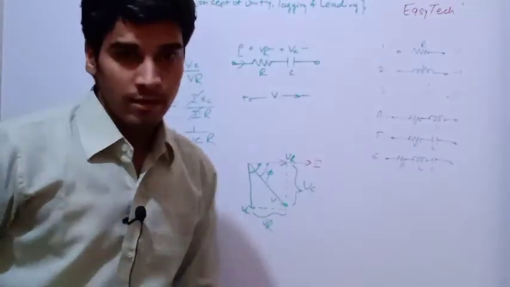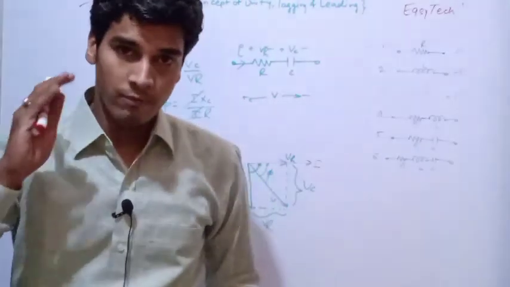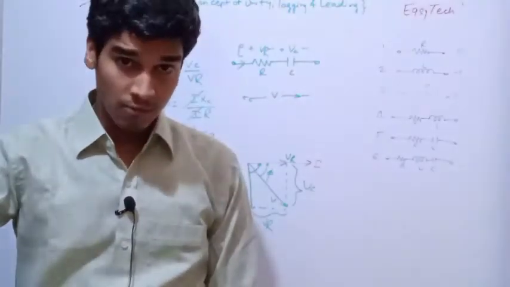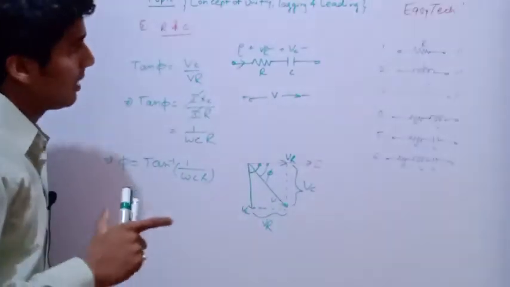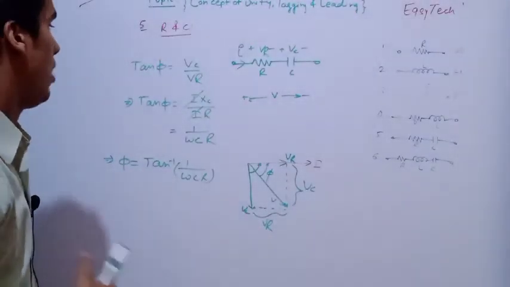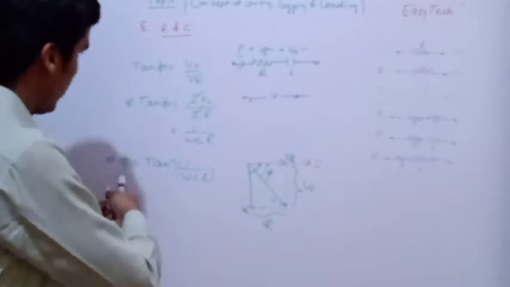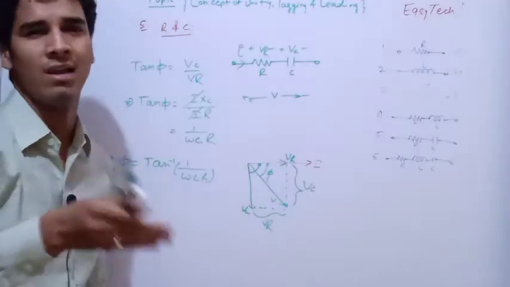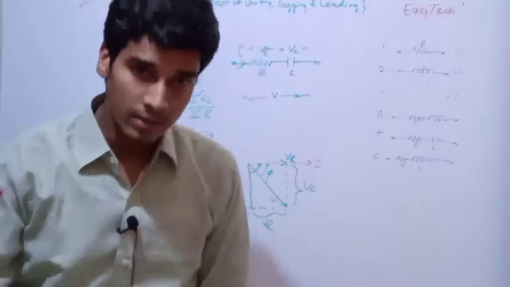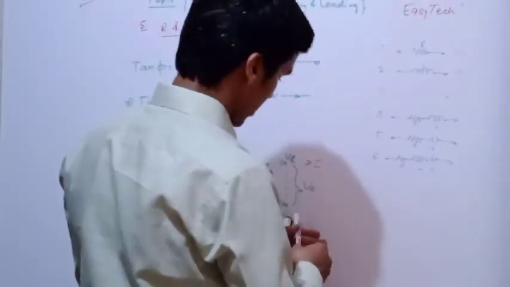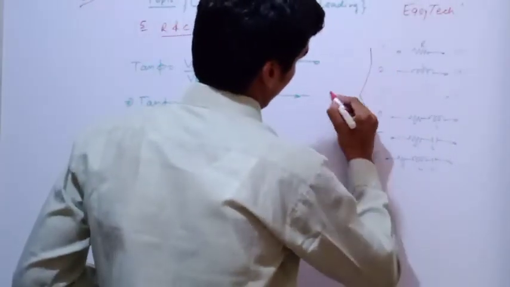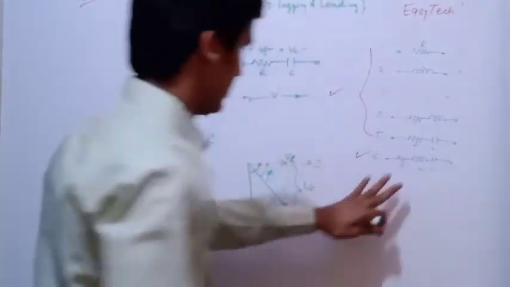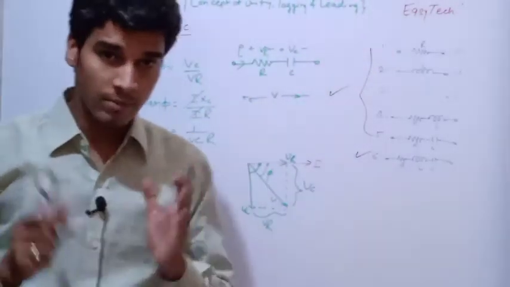So tomorrow we are going to cover the RLC circuit, and based on this we will cover one numerical. That will be an advanced level numerical, and it will help you understand how we can calculate the phase angle between voltage and current when different elements are connected in the circuit, like R, RL, RLC, RC. These are the cases we have studied. Today we have studied these 5 cases. Tomorrow we are going to study this case. So I hope this lecture will be helpful for all of you.